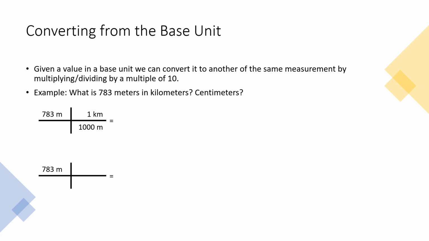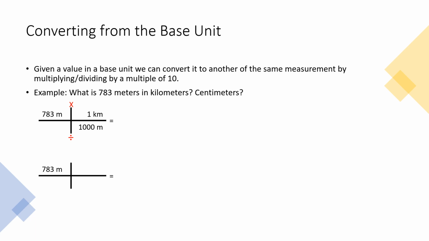Next, we want to do our math. So the way these are set up is so that it's essentially a math problem. It's setting up fractions and these what we call conversion factors. But it does it in a really clean way so that all we have to do is multiply our numbers on the top and divide our numbers by any number that appears on the bottom. So if we were to read this, I would take 783, multiply by 1, then divide by 1,000. Well, when we multiply by 1, it doesn't change our number. So we have 783, we're dividing it by 1,000. You can do that in your calculator. If you're comfortable doing those calculations in your head, you can do that too.